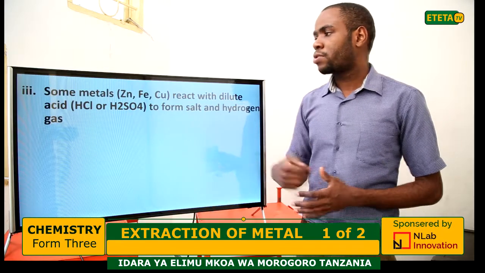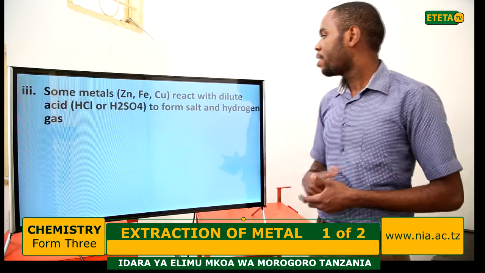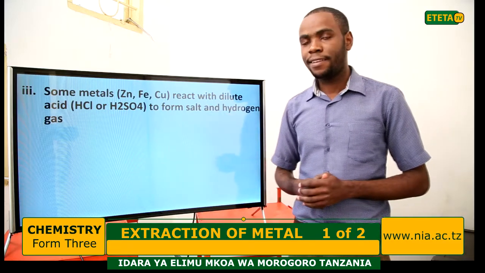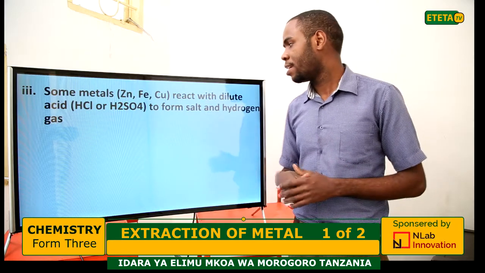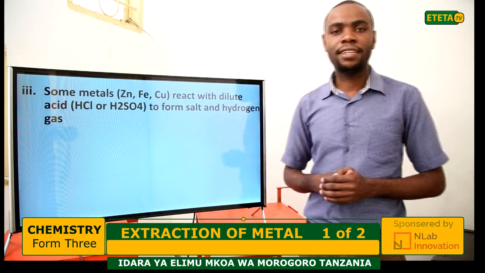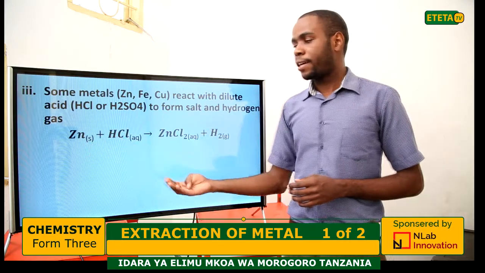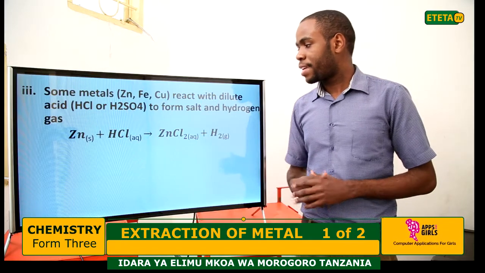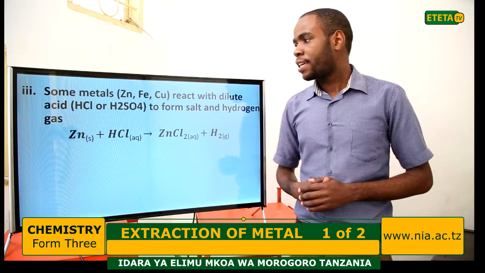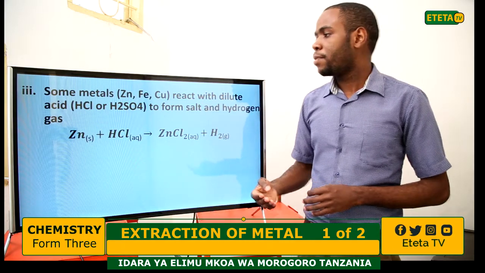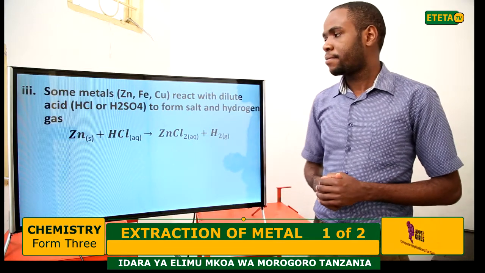Another, some metals, including zinc, iron, copper, react with dilute acid, maybe dilute hydrochloric acid or dilute sulfuric acid, to form salt and hydrogen gas. For example, zinc can react with hydrochloric acid. The product is zinc chloride and hydrogen gas. So this is the reaction between metal and dilute acid.